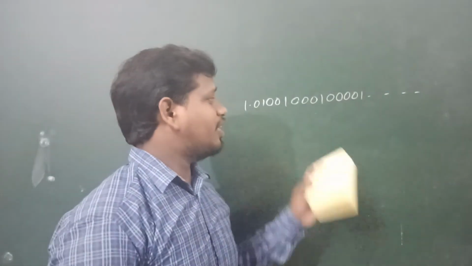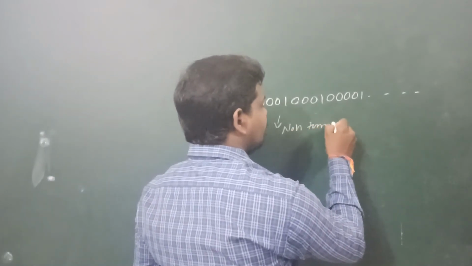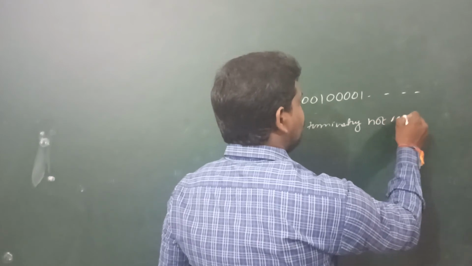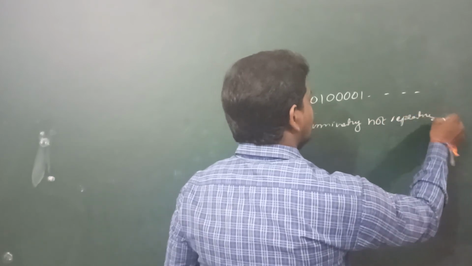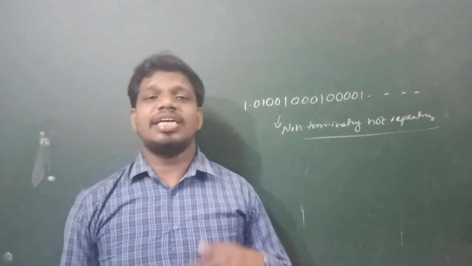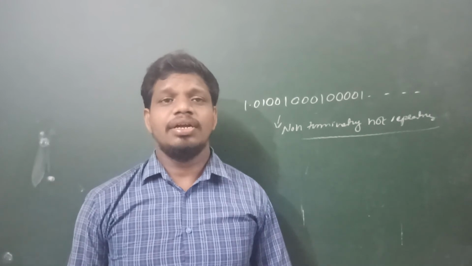That is why it is which type of decimal form? Non-terminating, non-repeating decimal. Did you understand, children? So the decimal form of an irrational number is non-terminating, non-repeating decimal.